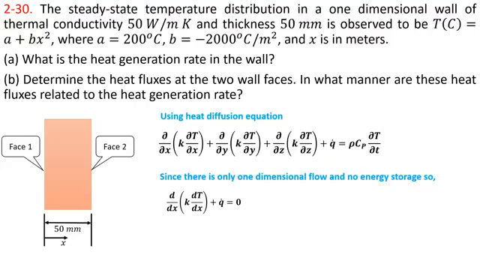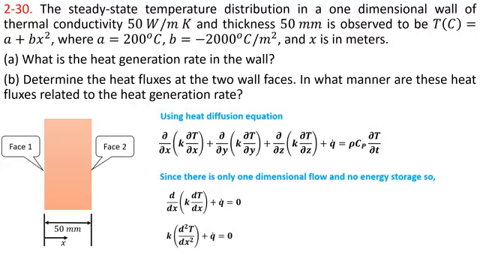Since there is no change with respect to time, a steady state problem, temperature is not changing with respect to time, and temperature distribution is only in x direction. It means that temperature is constant in y direction and temperature is constant in z direction. So the heat diffusion equation will be d by dx of k dT over dx plus q dot is equal to 0. For part A, we have to find the value of heat generation rate in the wall.